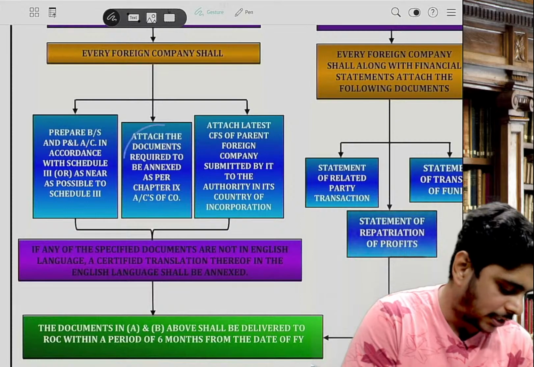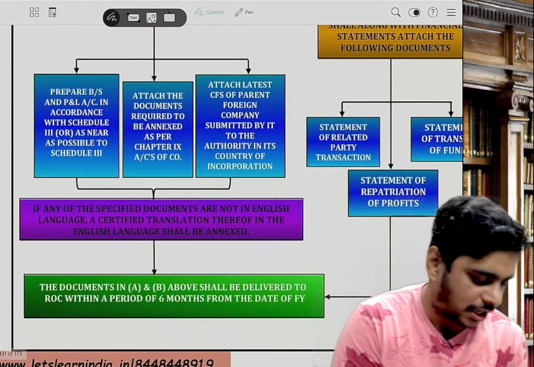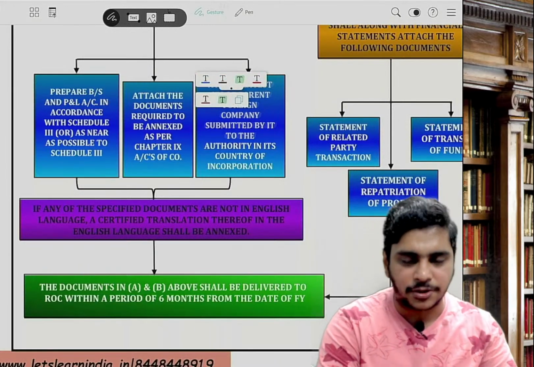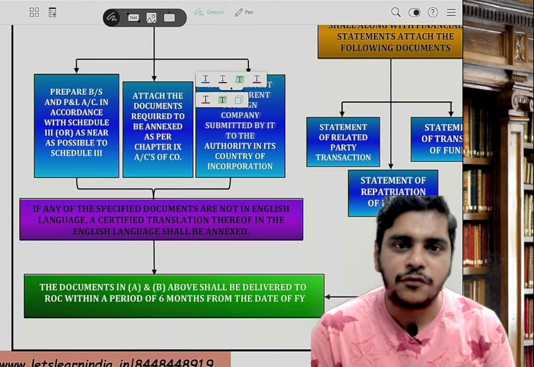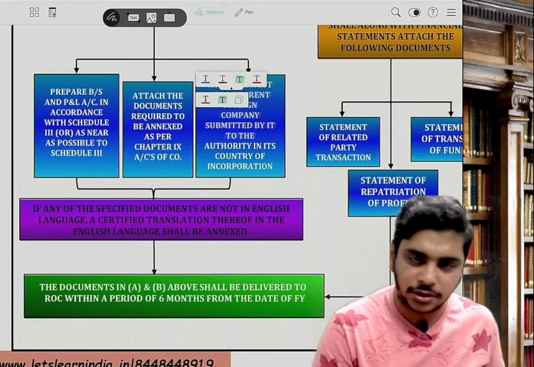Okay, it shall also attach a document which are required to be annexed as per chapter 9 accounts of company, or attach CFS of a parent foreign company submitted by it to its authority of the country of incorporation. So they have to give CFS and everything. If you want exemption, you will go to CG, right?